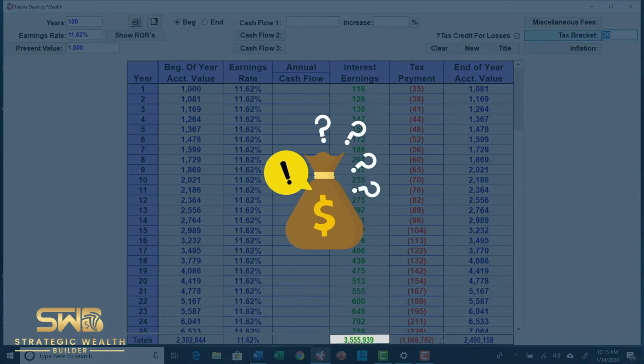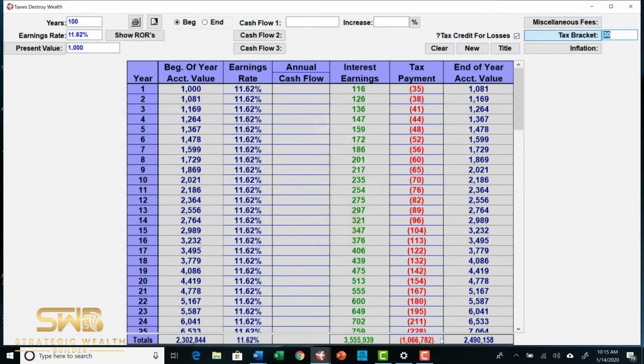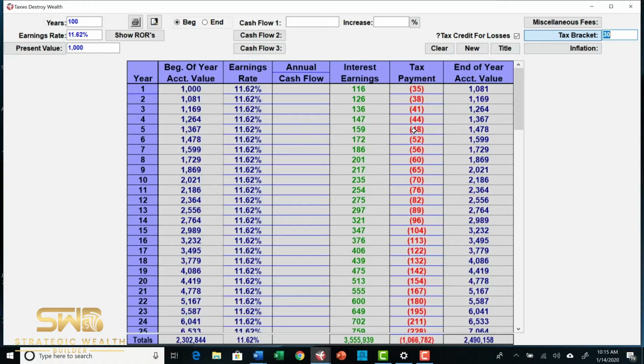What happened to the other $56 million? Well, it was destroyed. It actually never existed. It never came into existence because every year we took taxes out of this account. And because we took taxes out of the account, those taxes could not earn interest, so they could not grow. The ending result is an incredible $56 million destruction of wealth. It's gone. It never existed because there was taxation.